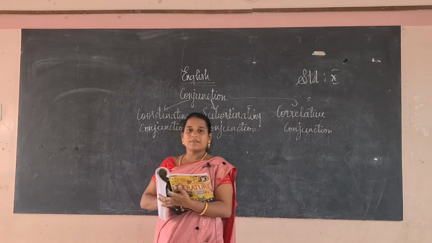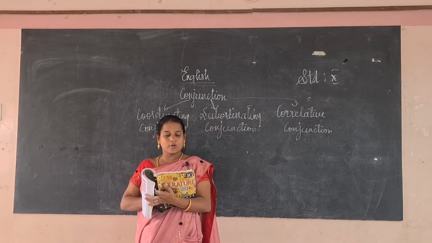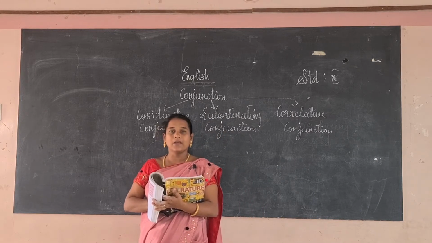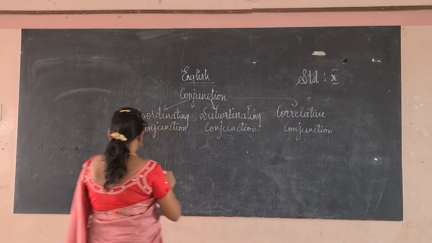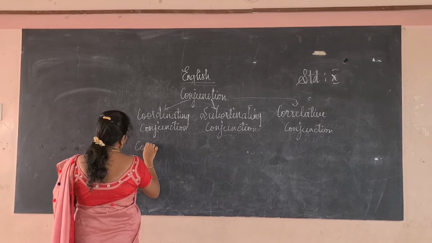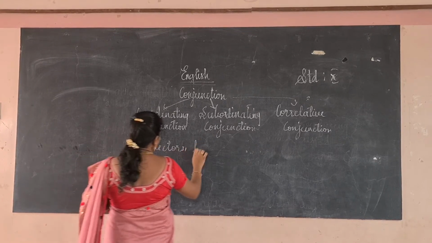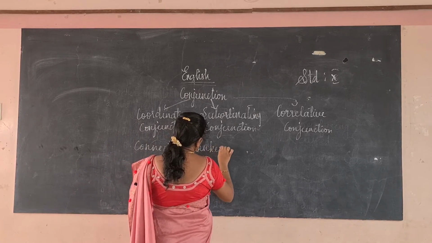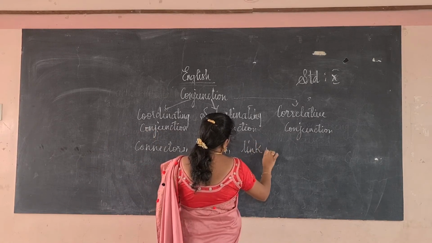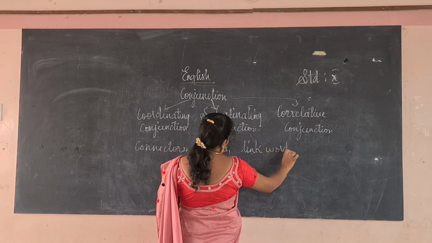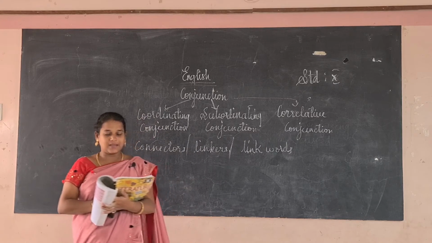Let us see what a conjunction is first, what the types are, and what the usage is. Conjunctions are also known as connectors, linkers, or link words.